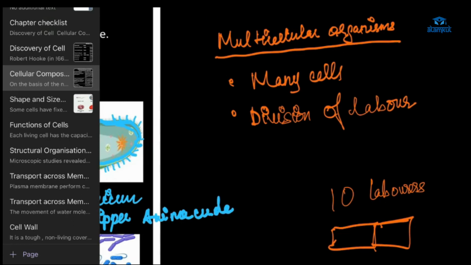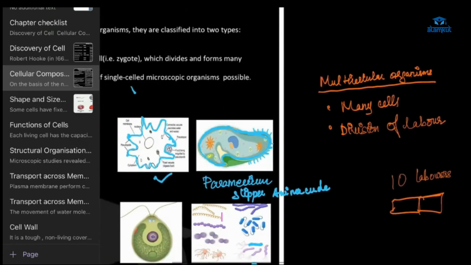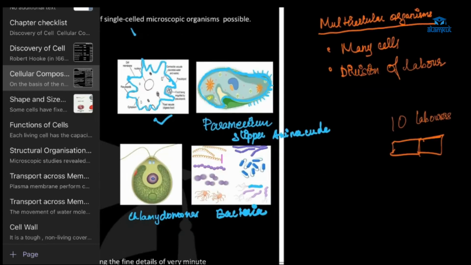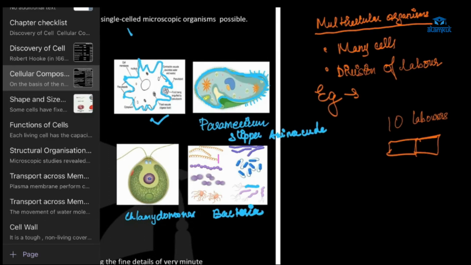Now, in unicellular, mostly we had the microorganisms, right? Examples. For multicellular organisms, we have the example of the human body, animals, any animal, cow, cat, plants.